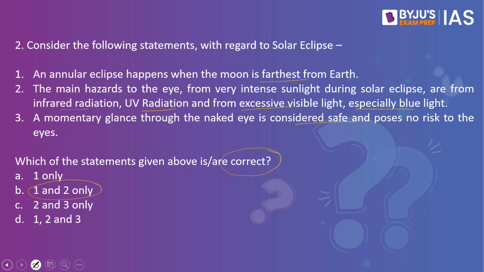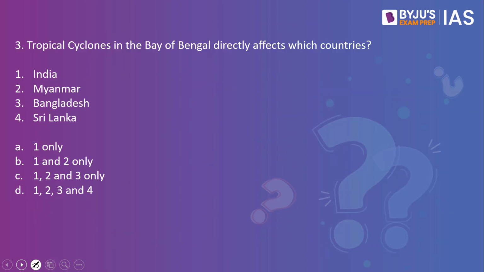This eclipse blindness can cause temporary or permanent vision impairment. In order to overcome this issue, what we can make use of is safe solar viewing glasses. Since the third statement given here is wrong, the answer to this would be B, which is 1 and 2 only. Now let's look into the next practice question.